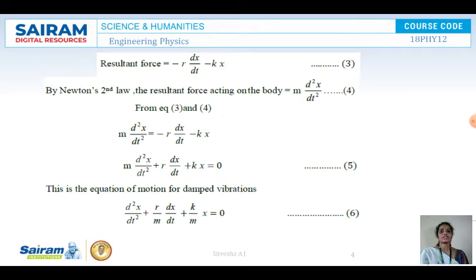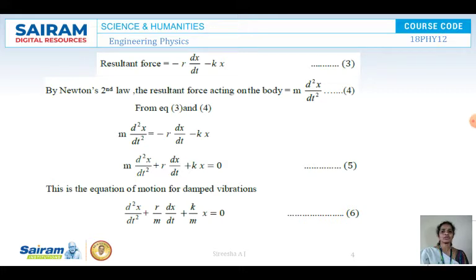Now what is the resultant force? As we told you, it is because of the restoring and resistive forces. But we know Newton's second law, F is equal to ma, where a is d square x by dt square. So from equations 3 and 4, we can say that m into d square x by dt square is equal to minus r into dx by dt minus kx. That is equation 3 on the right hand side and equation 4 on the left hand side, because F is equal to ma.